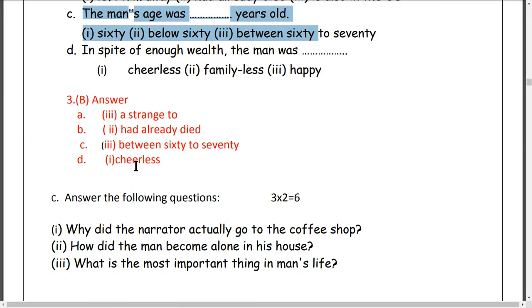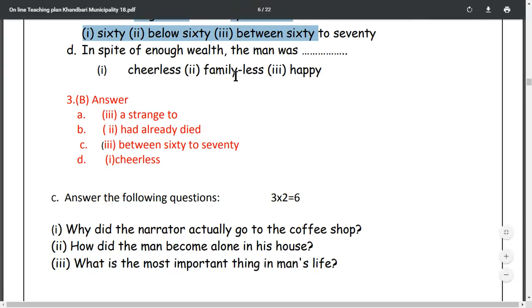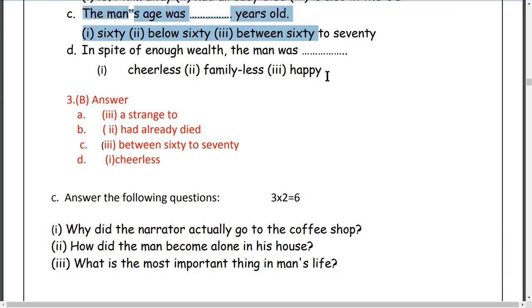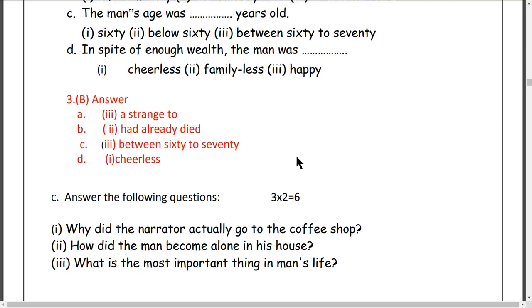Okay, the number D, cheerless. In spite of enough wealth, the man was cheerless, happy, familyless, and happy. Okay, this is the most important. In spite of the wealth, the man was cheerless means not happy. Okay, 4 alternatives. If you write one question correctly, you will be able to get 0.5 marks. If you answer 4 questions correctly, you get 2 marks. Okay, so 2 to 4 marks here.